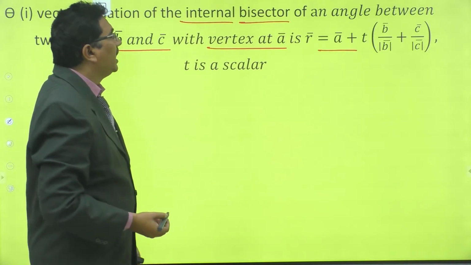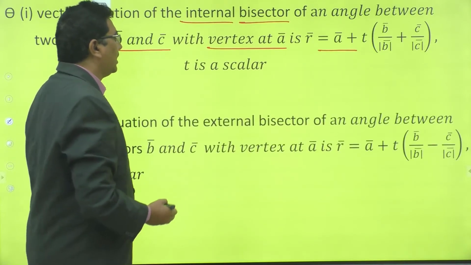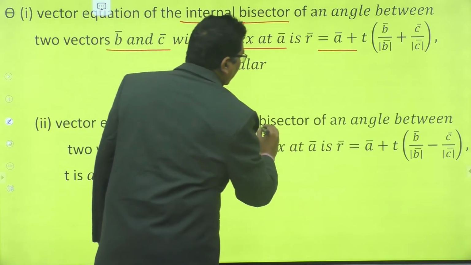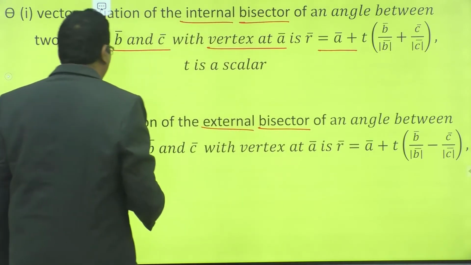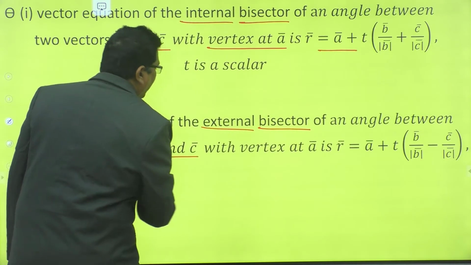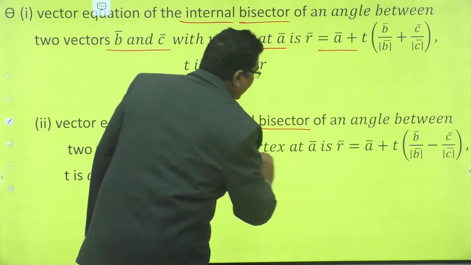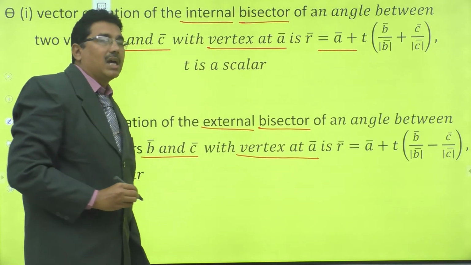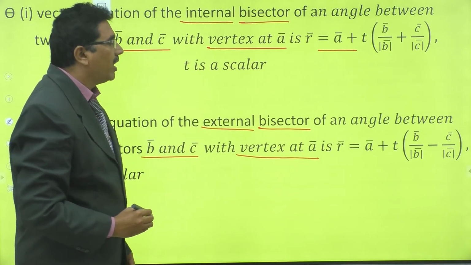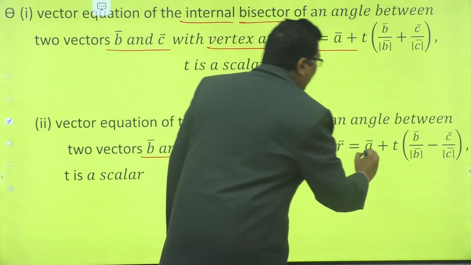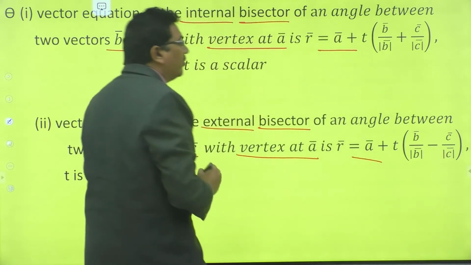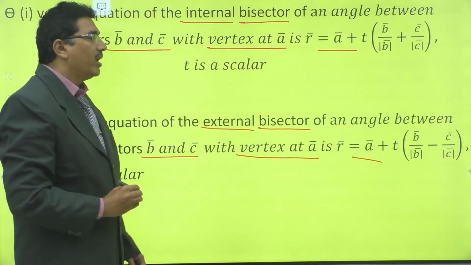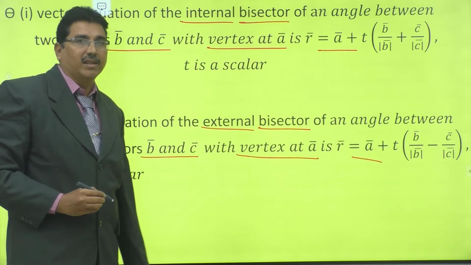Right, now see the external bisector of an angle between two vectors B bar and C bar with vertex at A bar. R bar is equal to A bar plus T times B bar by mod B bar minus C bar by mod C bar.